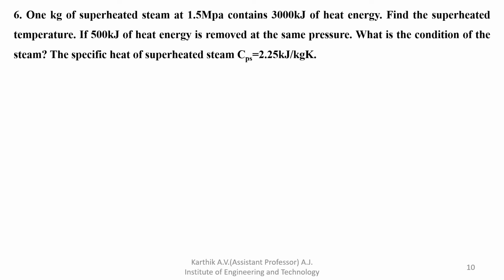So next problem, 1 kg of superheated steam at 1.5 megapascal. 1.5 megapascal is nothing but 15 bar. If it is given in megapascal, you have to multiply by 10. It contains 3000 kilojoule of heat energy. So 3000 divided by 1 kg is nothing but 3000 kilojoule per kg of heat energy. Find the superheated temperature.